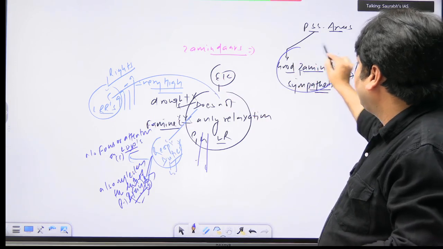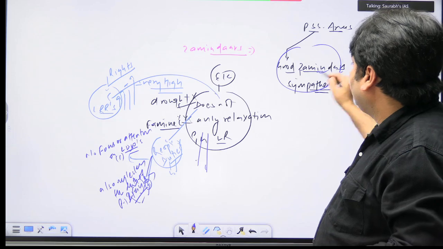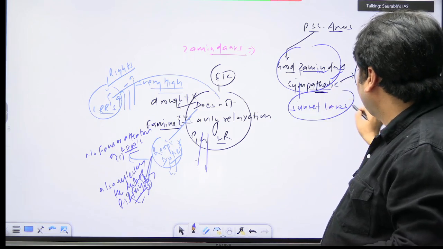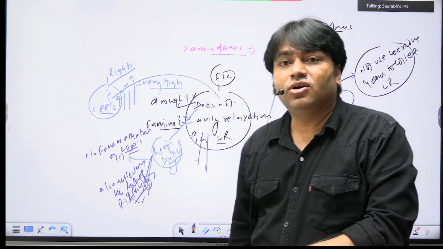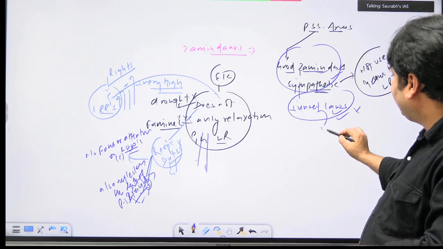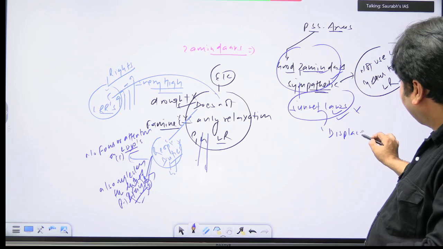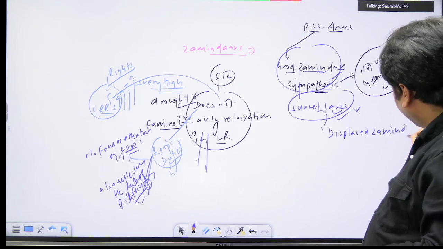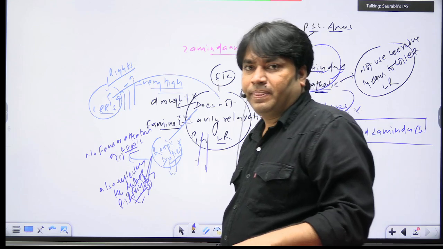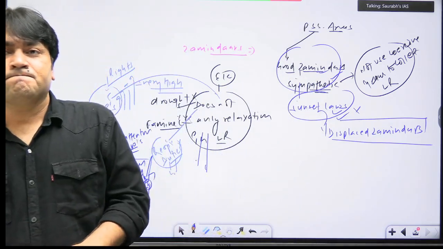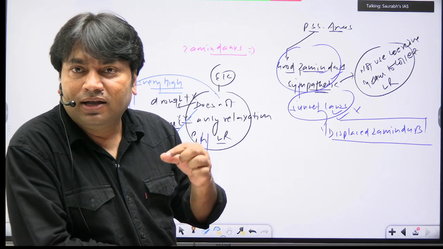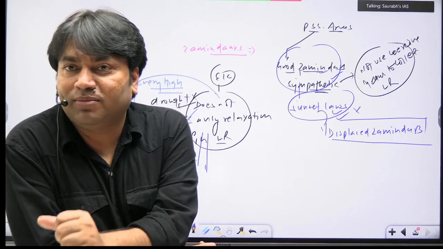Okay, good zamindar. What will happen if they are sympathetic, if they will not use coercive methods? So will they be able to pay land revenue on time? The answer is no. On them what will be applied? Sunset laws will be applied. And when sunset law will be applied, what will happen? Read this. They became displaced zamindars. Once sunset law is applied, you became a displaced zamindar. आप displaced zamindar हो गए. कितना आसान है?